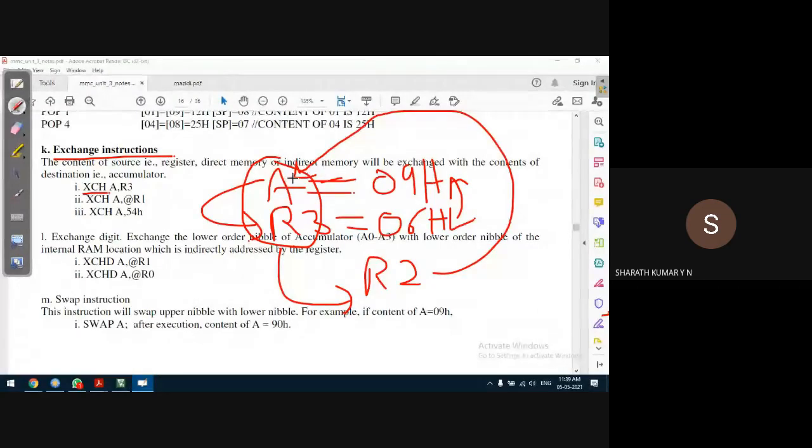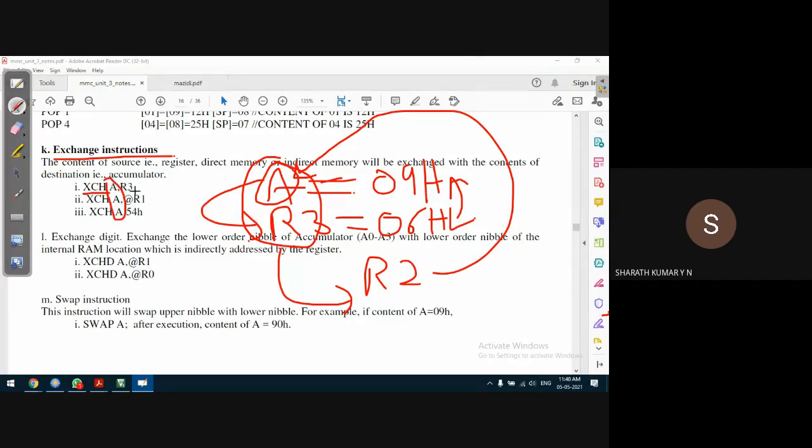The condition is that one of the locations should be accumulator. If it is not accumulator, what happens? We'll ask the compiler. The compiler is like a second source of knowledge for us for all the programming languages, because the compiler tells you a lot of things. Let's observe the exchange instruction: one of the registers should be accumulator.